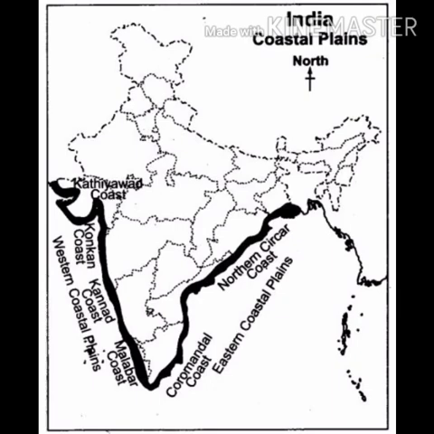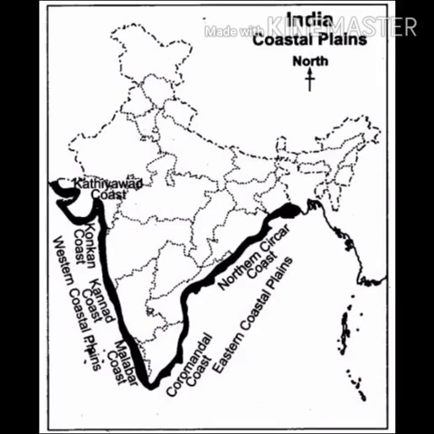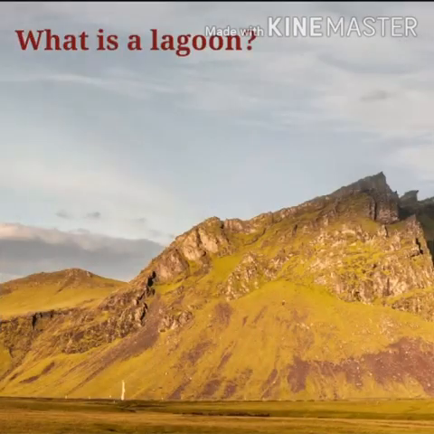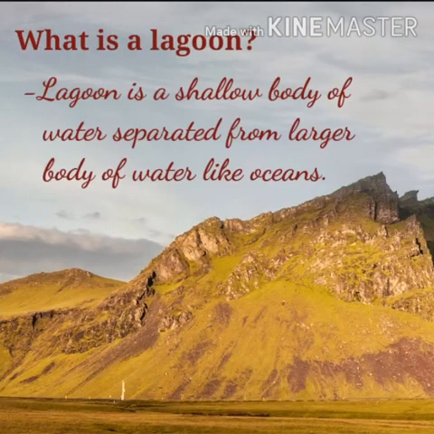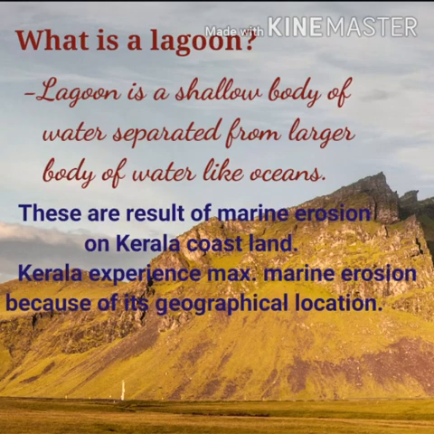There are many lagoons or backwaters along the Kerala coast. Now what is a lagoon? A lagoon is a shallow body of water separated from a larger body of water like an ocean. These are the result of marine erosion on the Kerala coastland. Kerala experiences maximum marine erosion. Why? Because of its geographical location.